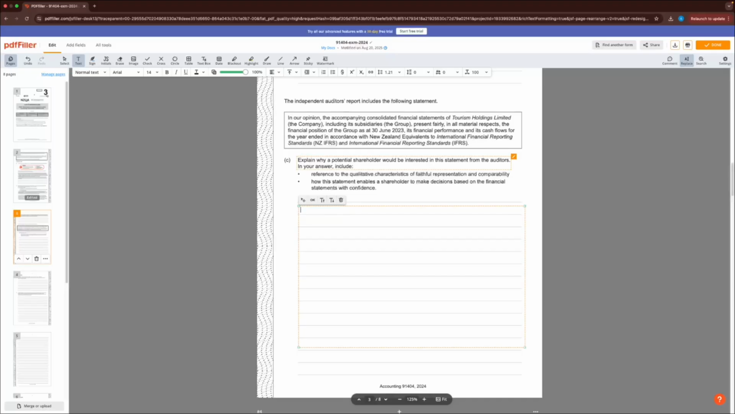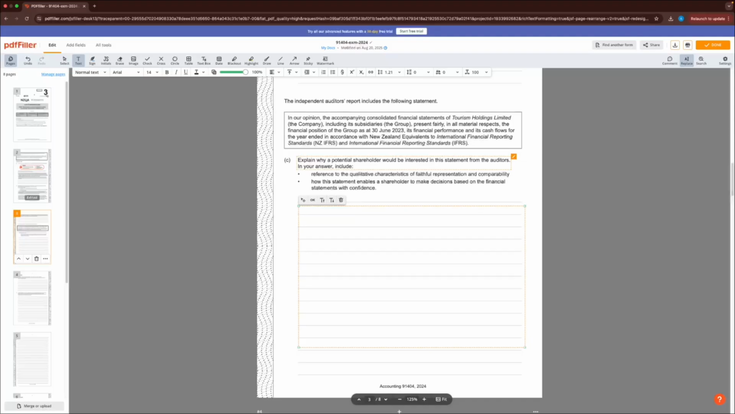So that's a bit of a wordy statement, but essentially what they're saying is, yep, there's no errors in your financial statements. They're true. They're not saying if the financial statements are strong or weak or just okay. They're just saying all the numbers are correct, honest, and fairly represented according to the NZIFRS, which is just like the rules. So what they want us to do is explain why a potential shareholder, someone who'd be looking to put money into the company for some equity, would be interested in this statement from the auditors, including in your answer reference to the qualitative characteristics of faithful representation and comparability, and also how this statement enables a shareholder to make decisions based on the financial statements with confidence.